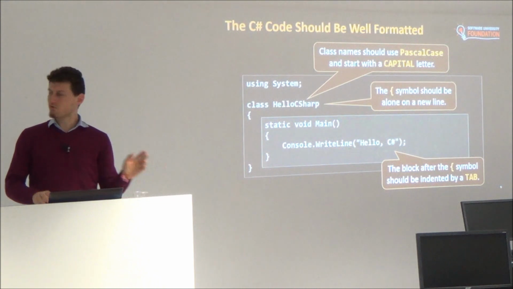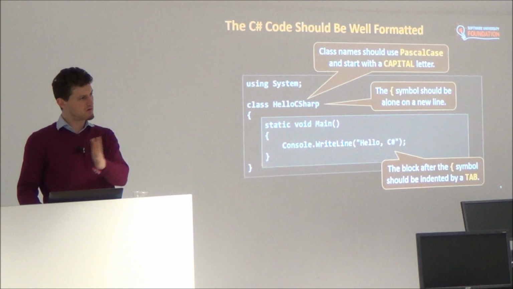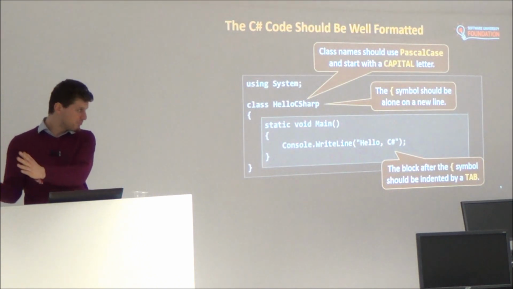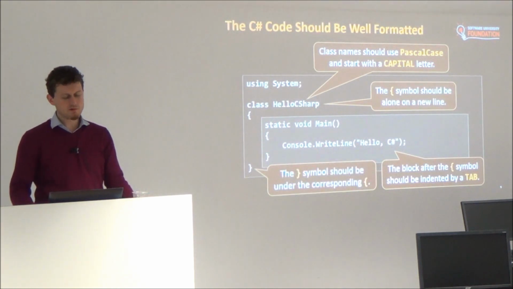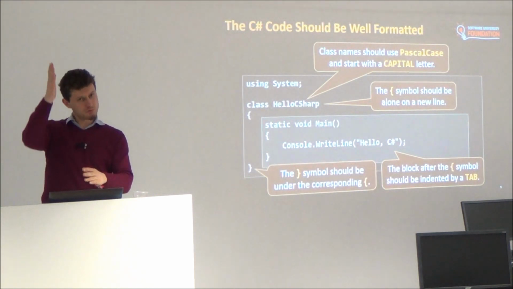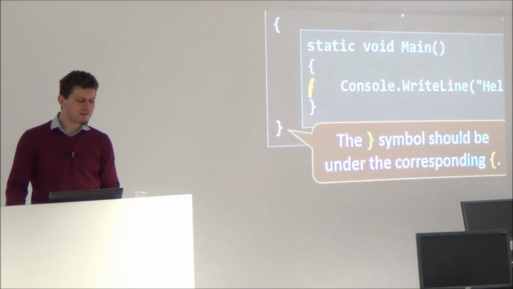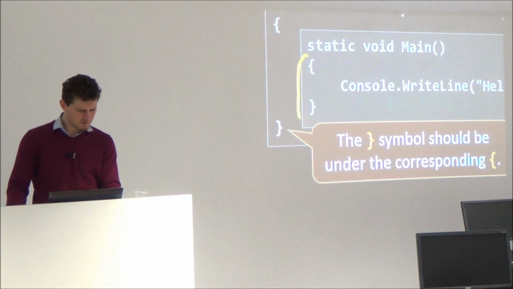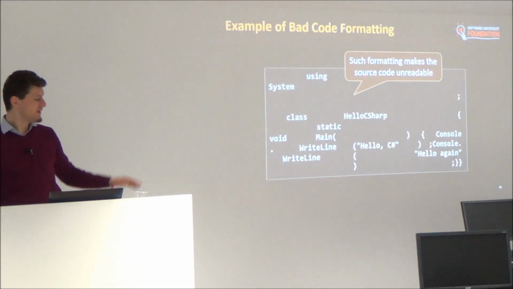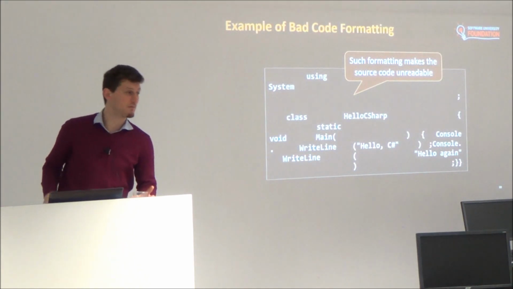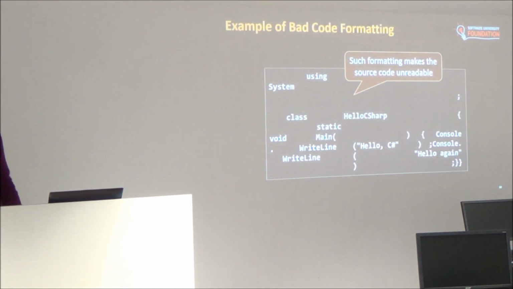Okay? When you have something inside something else, a block inside a block, put the inner block on the right. When the block is finished, move back to the left and continue. When you have a sequence of blocks, put them one under another, and brackets should always stay one under another. Let me show you what I mean. This code is completely unreadable. This is Brainfuck. There is such a language.